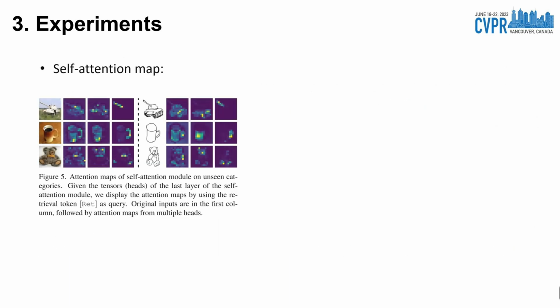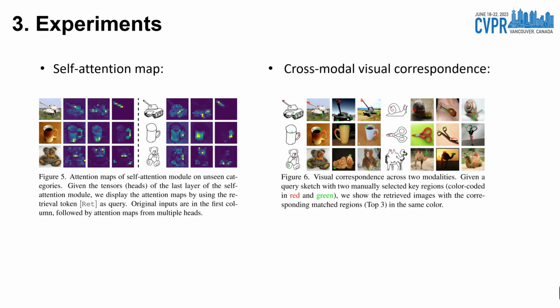We can observe from the left figure that different heads can attend to different locations of an image, such as object foreground and different semantic parts, which are useful for fine-grained matching. And we demonstrate from the right figure that cross-modal visual correspondence in the retrieved images can be roughly located given a probe query sketch, despite the objects having different poses and background.